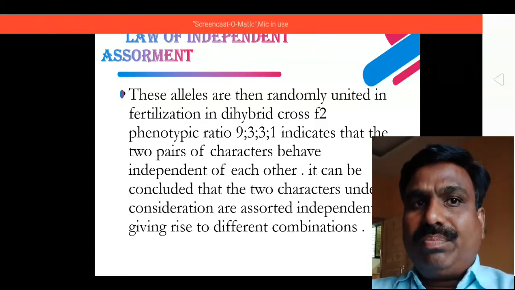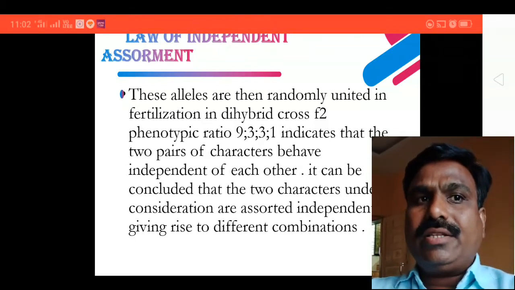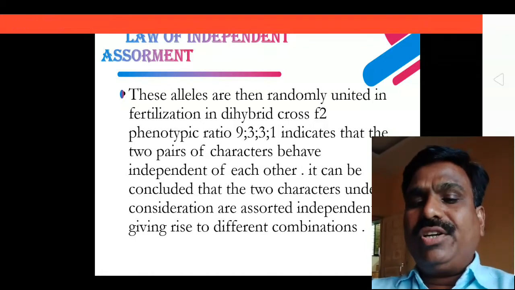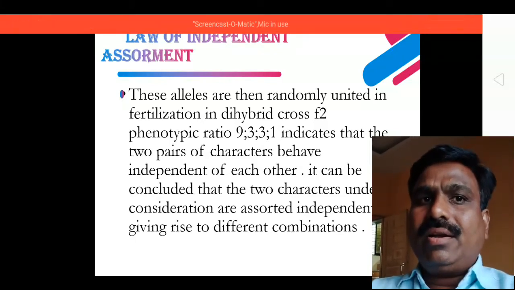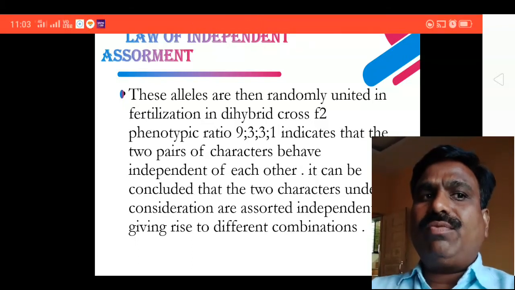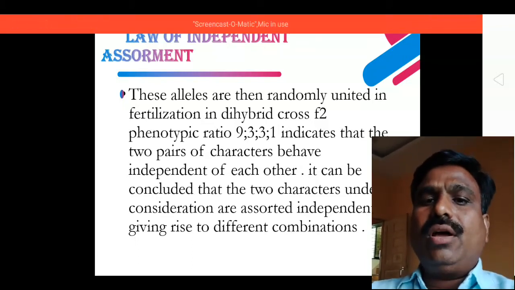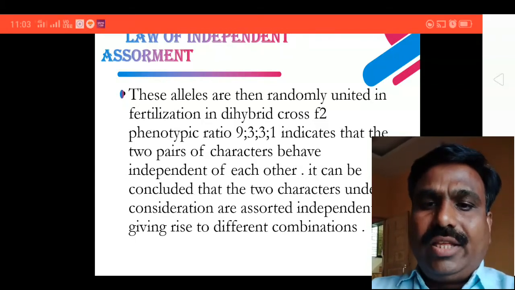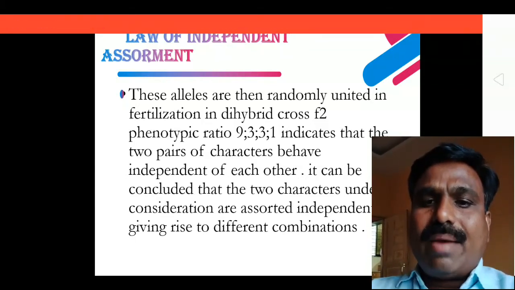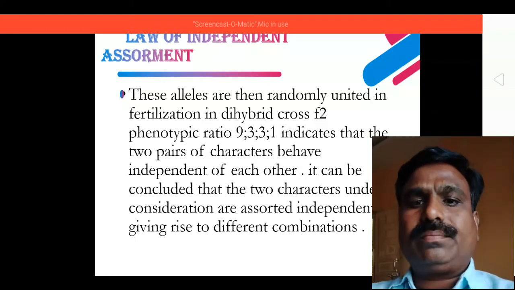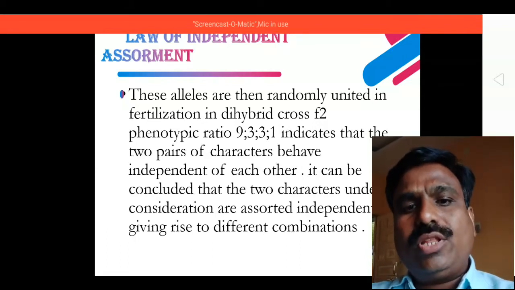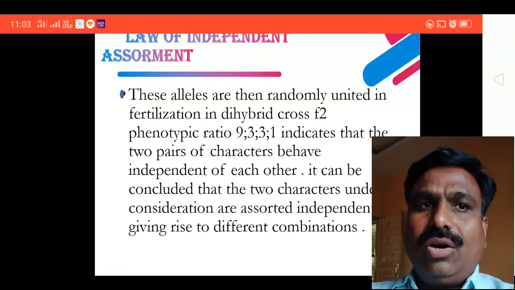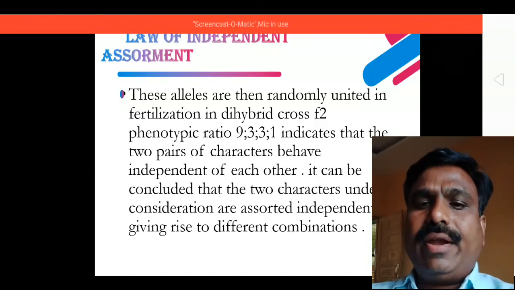This principle of genetics developed by Mendel describes how different genes or alleles on separate chromosomes separate independently from each other during the formation of gametes. All three laws of Mendel are thus established: the law of dominance, the law of segregation, also known as the law of purity of gametes, and the law of independent assortment.